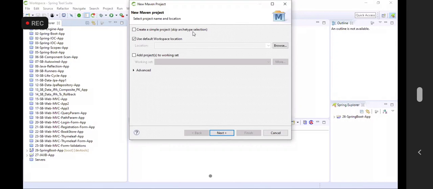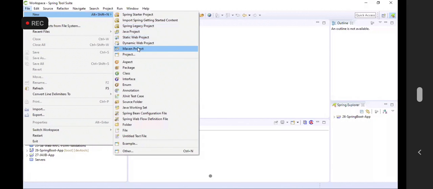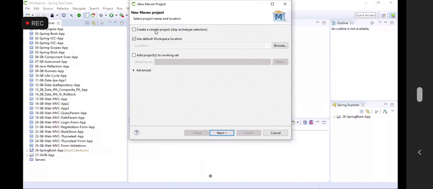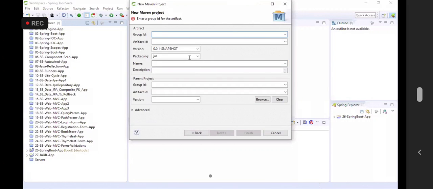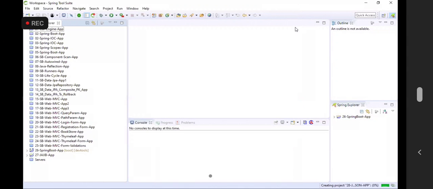Create a simple Maven project, guys. Select this, file, new, Maven project. Create a simple project. Next, group ID, I'm taking it as in.ashokit. Artifact ID, I'm taking as 28 Jackson application. Finish.